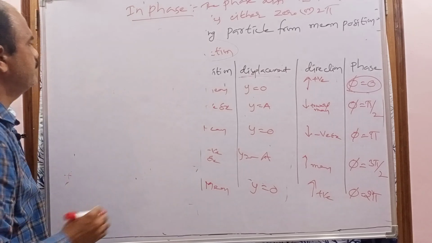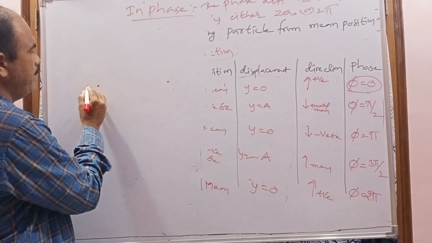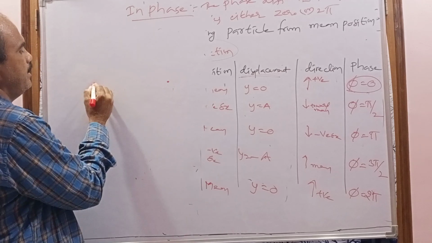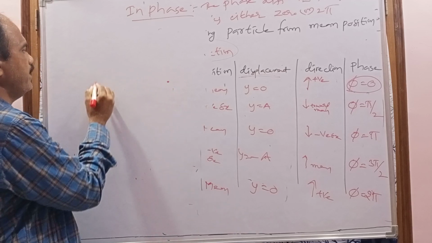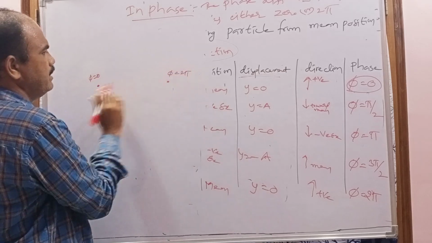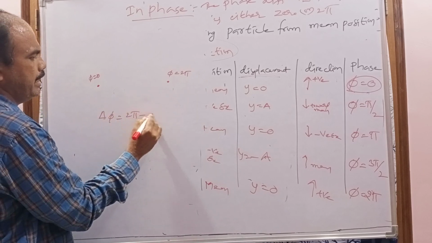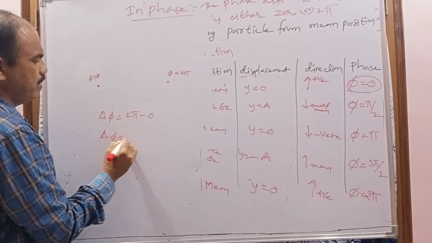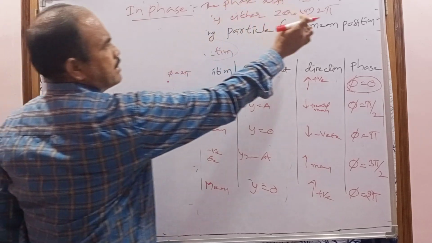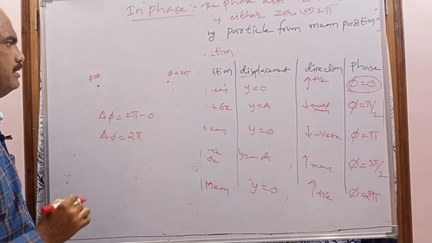For example, consider these are the two particles. When we say that these two particles are said to be in phase, here the phase difference is 0 or 2 pi. For example, if phi is equal to 0 here, the other particle's phase is 2 pi. What is the phase difference? The phase difference delta phi equals 2 pi minus 0. So delta phi equals how much? 2 pi. 2 pi means these two particles are said to be in phase.